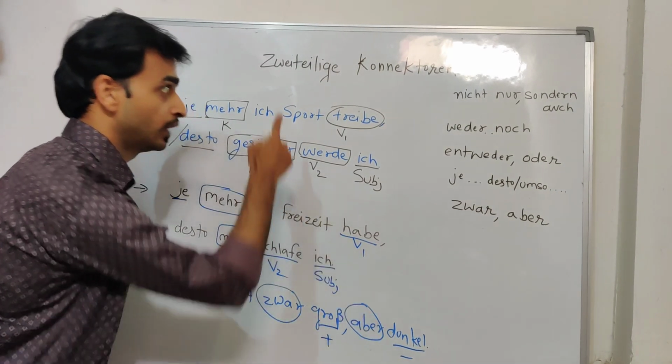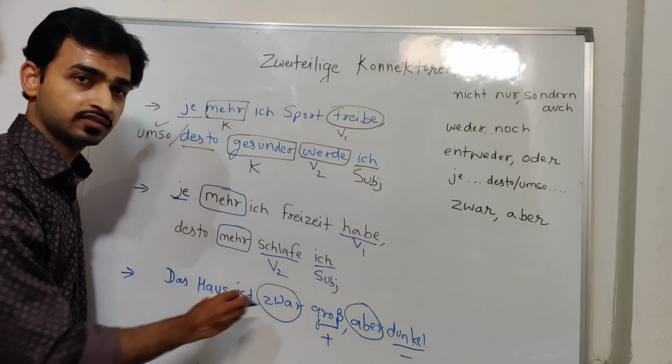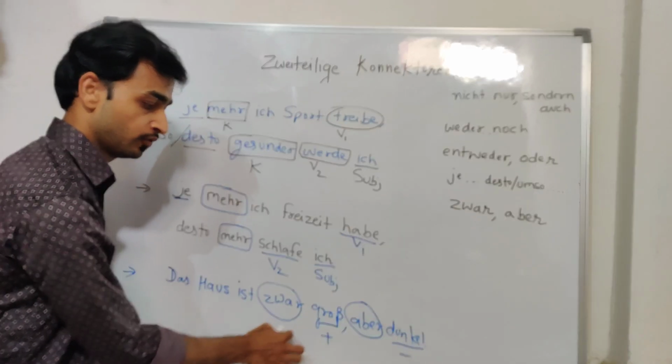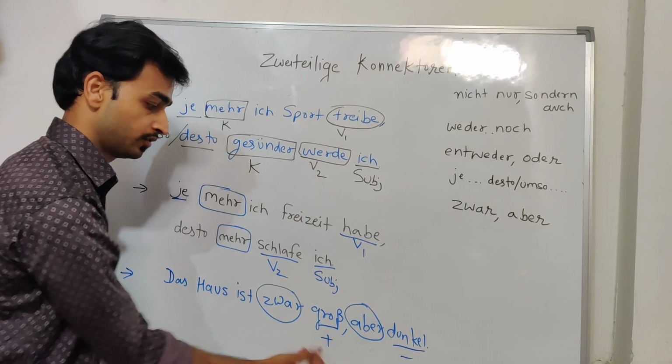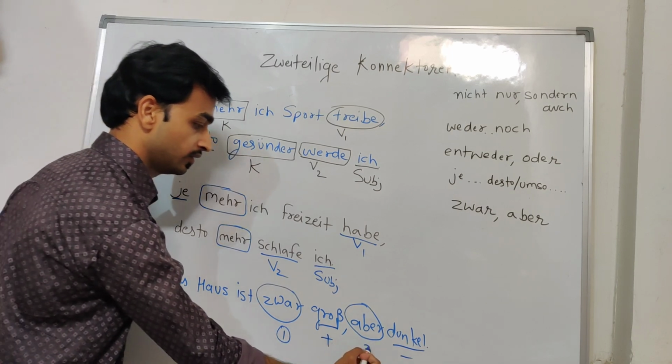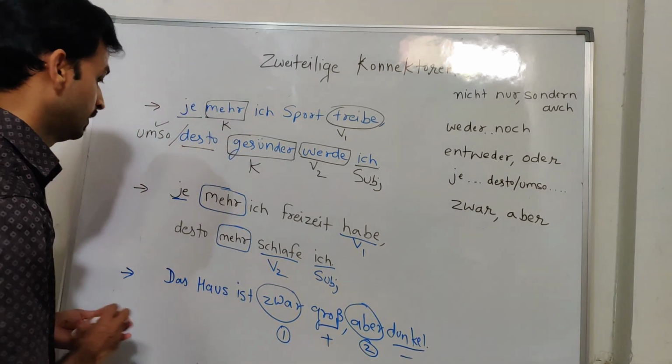This is again a zweiteilige connector, a binary connector. These are two parts. First part before the comma, second part after the comma. This is the first part and this is the second part. Let's see one more example.